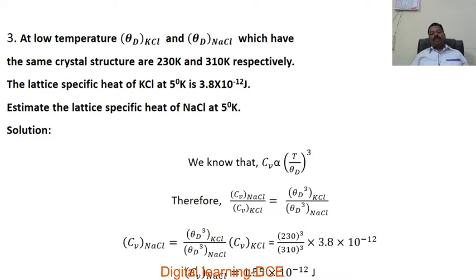So solve for specific heat of NaCl crystal. Cv of NaCl is equal to theta D cube KCl divided by theta D cube NaCl into Cv KCl. Now theta D of KCl is given, that is 230, substitute that, and similarly theta D of NaCl is given, substitute that, and Cv of KCl is also given at 5 degree. Here T is common, 5 degree, thereby T cancels, so we get the value of Cv of NaCl equal to 1.55 in 10 to the power of minus 12 joules.